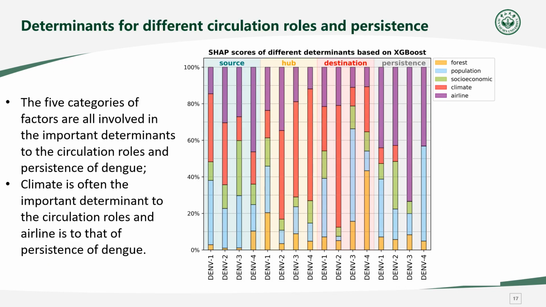The five categories of factors were all involved in the important determinants to the circulation roles and persistence of dengue. What's more, climate is often the important determinant to the circulation roles, and airline is to that of persistence of dengue.